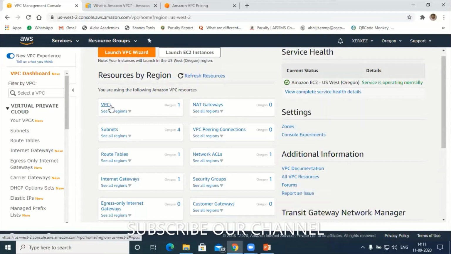Let me click on it. It is the default VPC. Understood? And it is going to affect my Mumbai region VPC also. Under this VPC, there are subnets. There are 4 subnets, which means under Oregon there are 4 data centers. Hope you are clear. So there are 4 data centers.